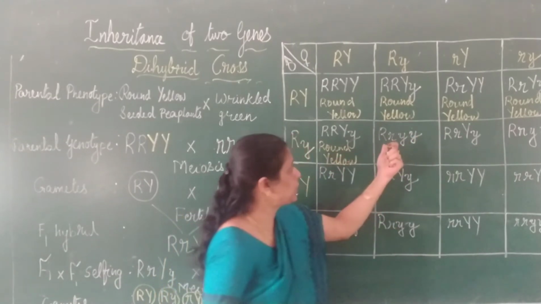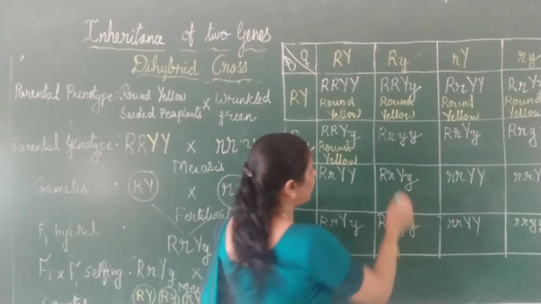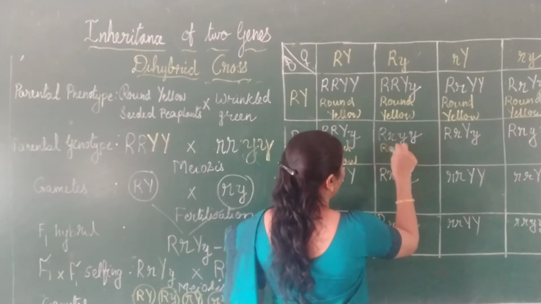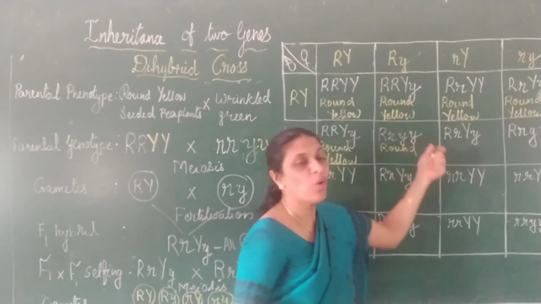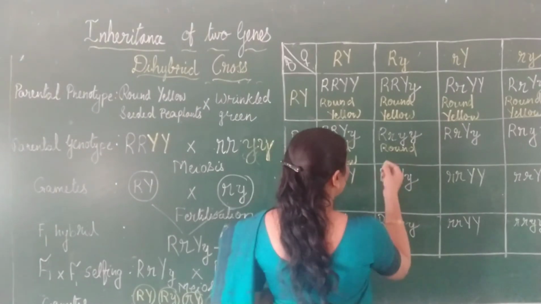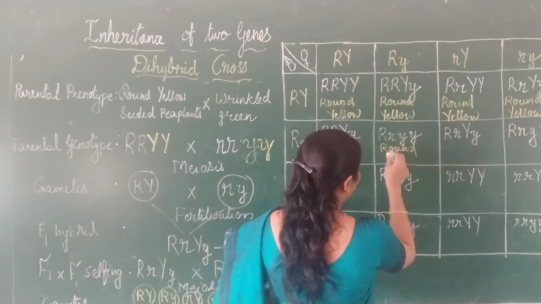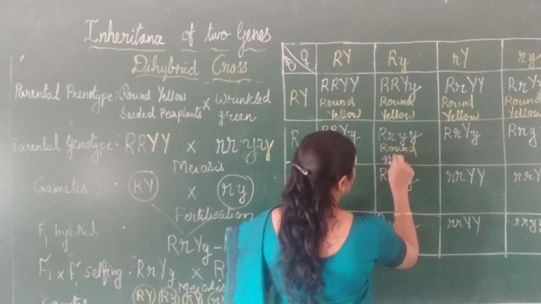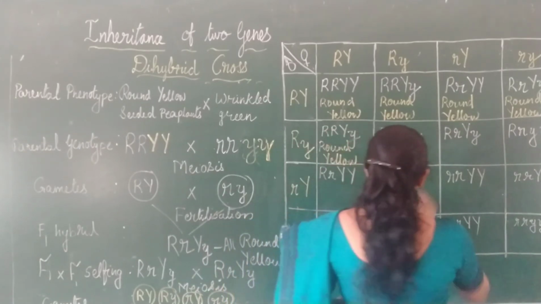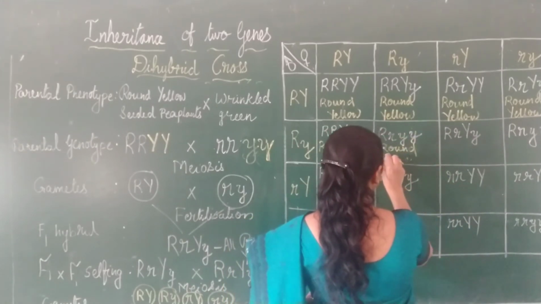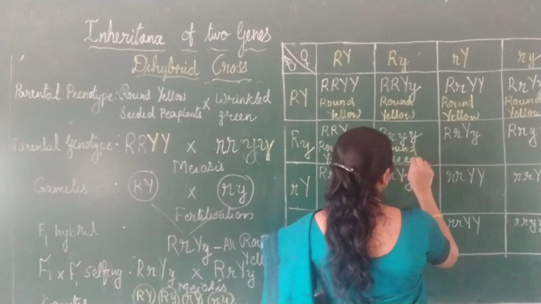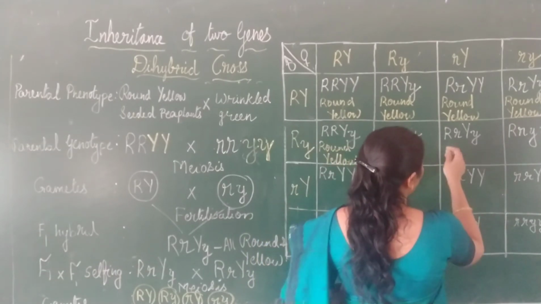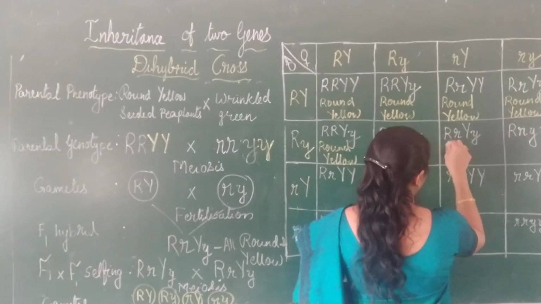This one, here you see, one capital R is there. So we can write it as round. But both are small y. What does it mean? It is wrinkled. Round green, not wrinkled, round green. Right? Round green. Now this one is again round green.